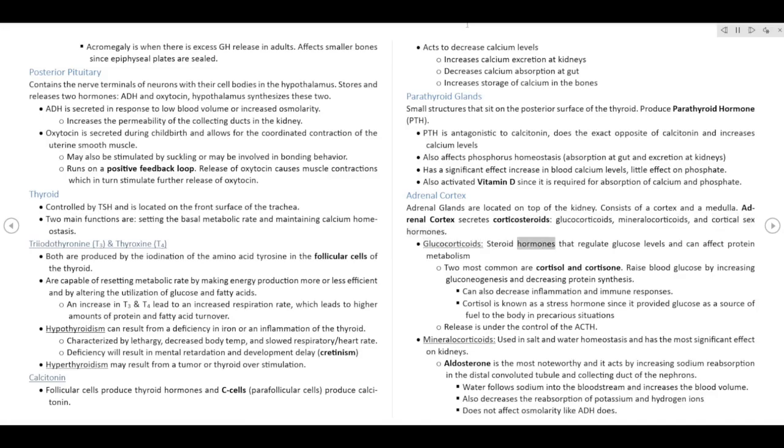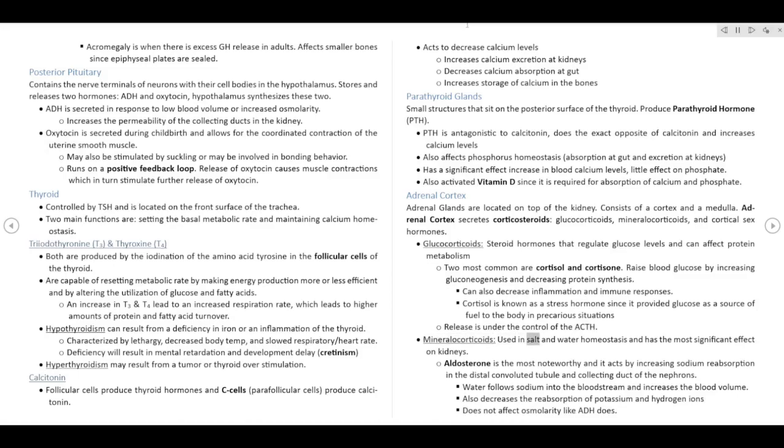Glucocorticoids, steroid hormones that regulate glucose levels and can affect protein metabolism. The two most common are cortisol and cortisone. They raise blood glucose by increasing gluconeogenesis and decreasing protein synthesis. They can also decrease inflammation and immune responses. Cortisol is known as a stress hormone since it provides glucose as a source of fuel to the body in precarious situations. Release is under the control of ACTH.